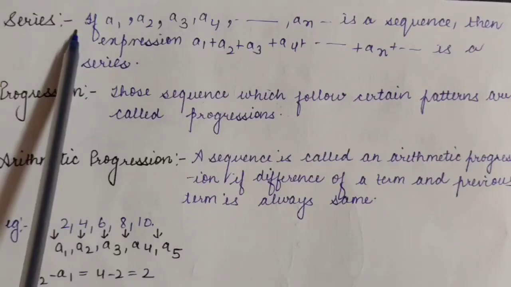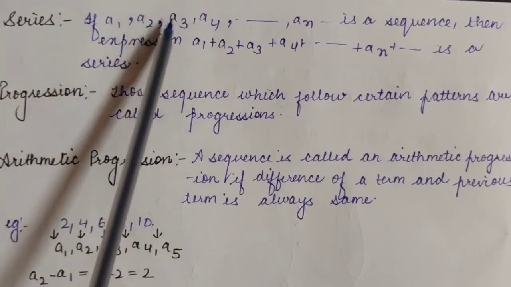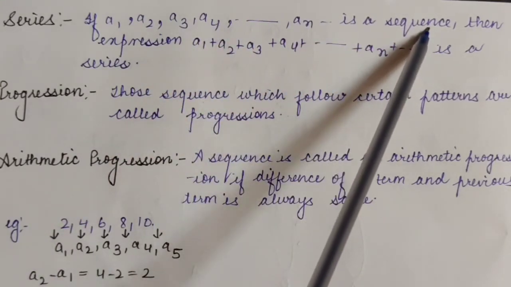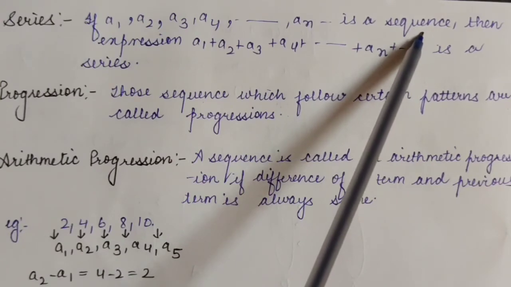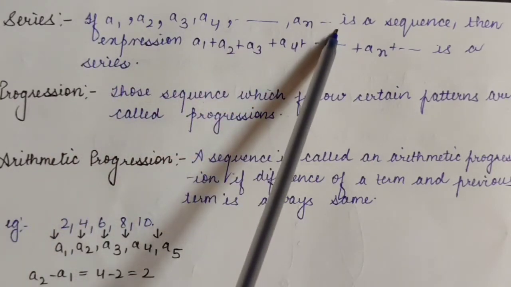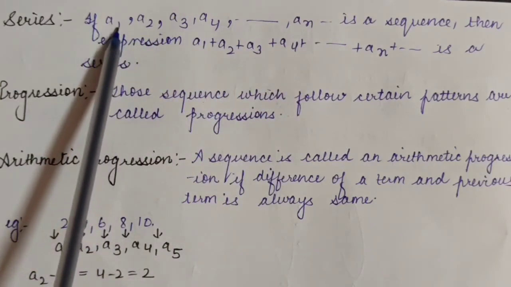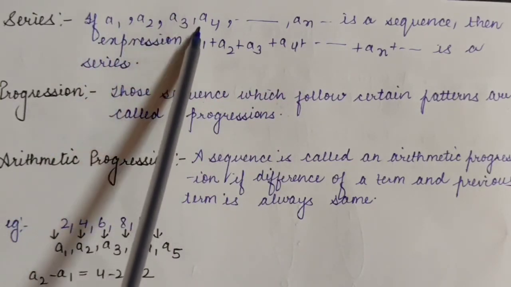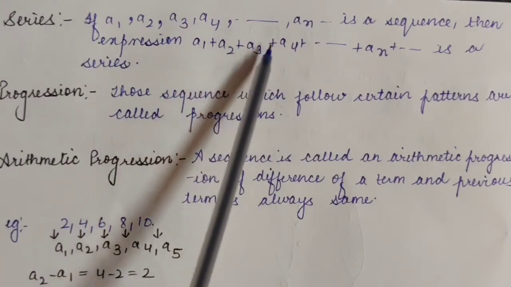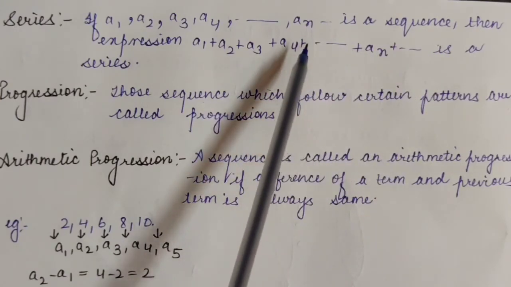Fine, students? Understand what is a series. Listen, students, if a1, a2, a3, a4 until an is a sequence and we have to find the series, then what we will do? All those terms which are coming in the sequence, we will insert the sign of addition over there. So if the sequence is a1, a2, a3 and so on, then the series will be a1 plus a2 plus a3 plus a4 and so on. So this will be our series.